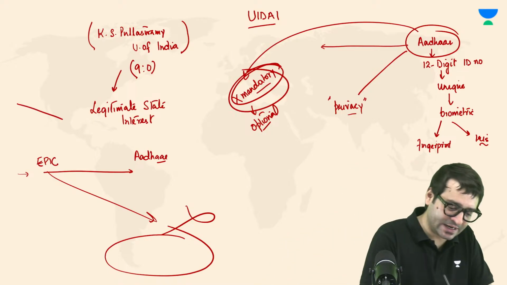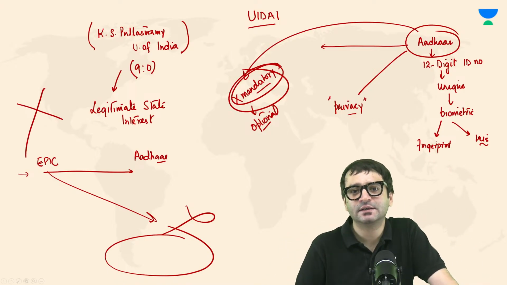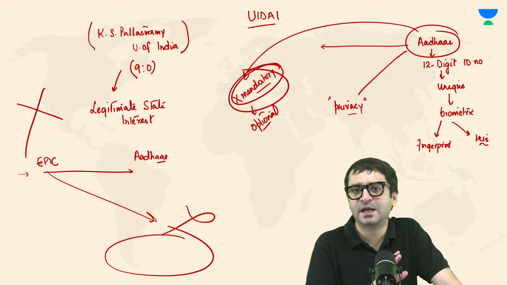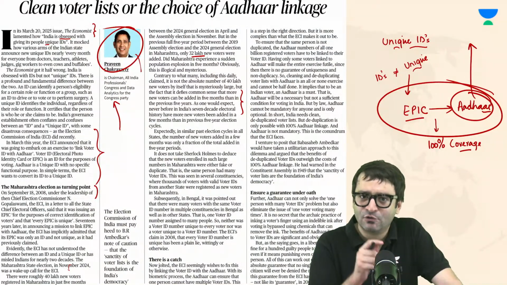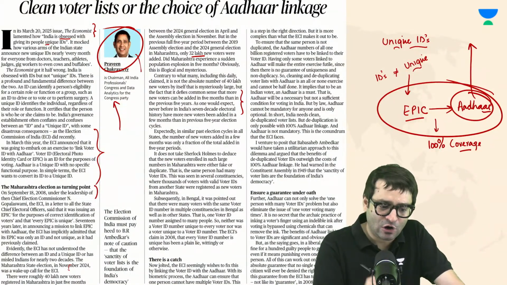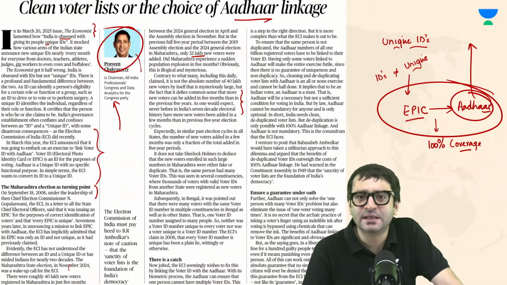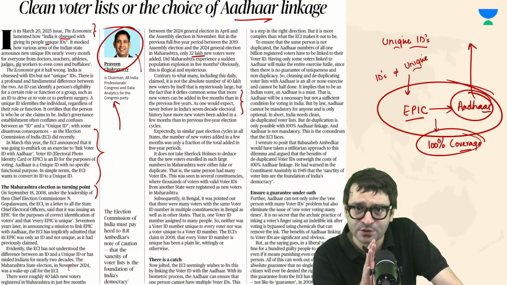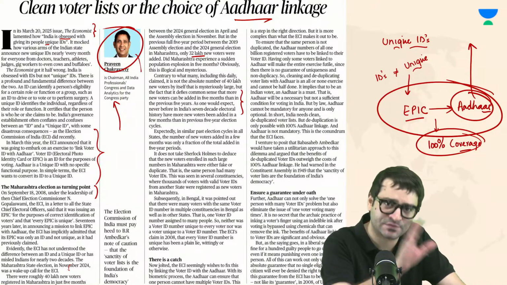That will render the entire exercise meaningless. Long story short, the crux of this column is that for this linkage of voter ID with Aadhaar to be successful, there has to be 100% coverage. If that does not happen, this entire exercise will fail.